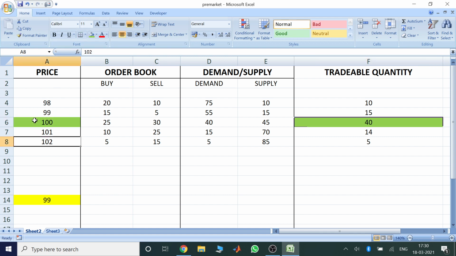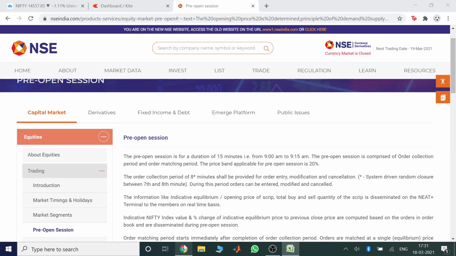So on the next day, the opening price of the stock would be 100, because 100 is where the most number of trades are executable. So the previous day the close was 99, today the opening price is 100. So this is when a gap up opening of 1% occurs. This is how the opening prices are calculated according to the pre-market session, and there are certain rules to it.